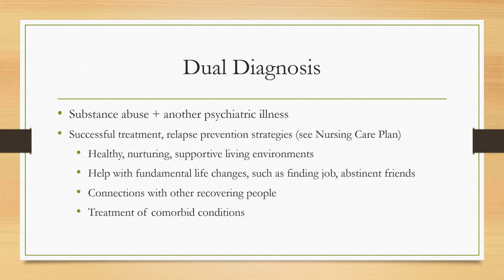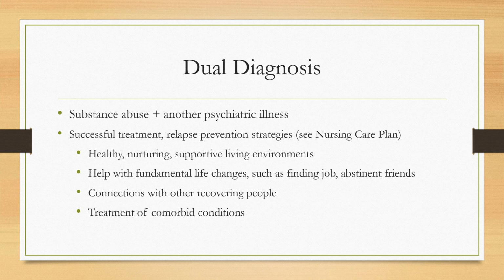Dual diagnosis means that the patient has a substance abuse issue and another psychiatric illness, such as depression, schizophrenia, etc. It's estimated that 50% of those with a substance abuse disorder also have another mental health diagnosis. Traditional treatment may have limited success for a variety of reasons outlined in your book.